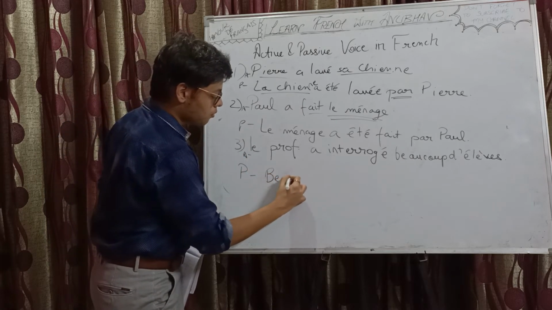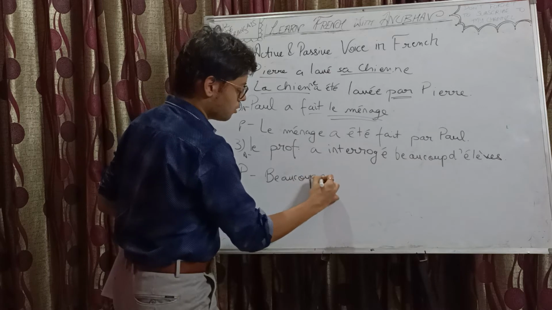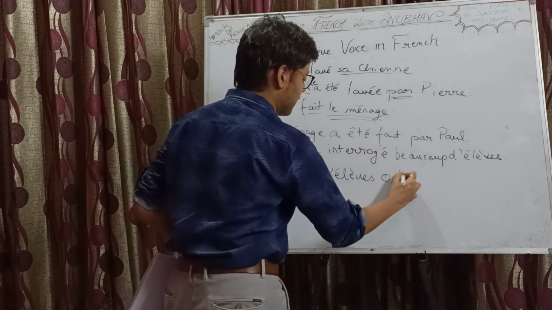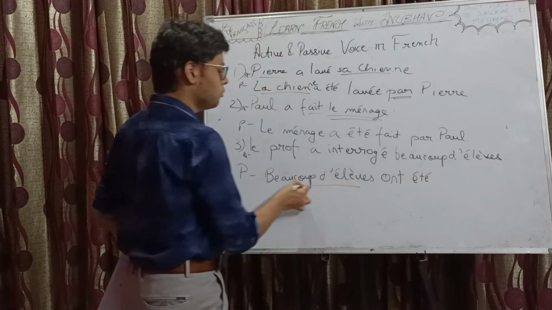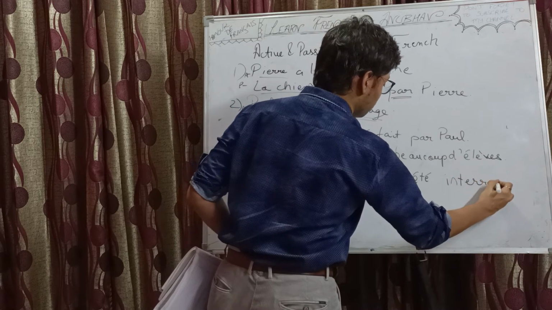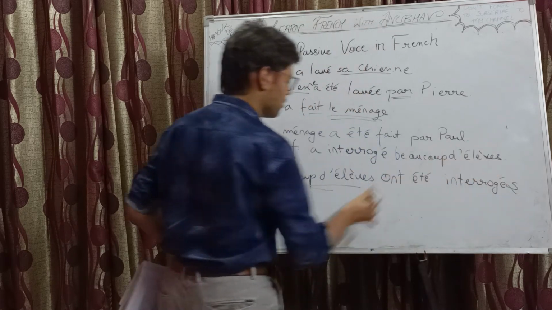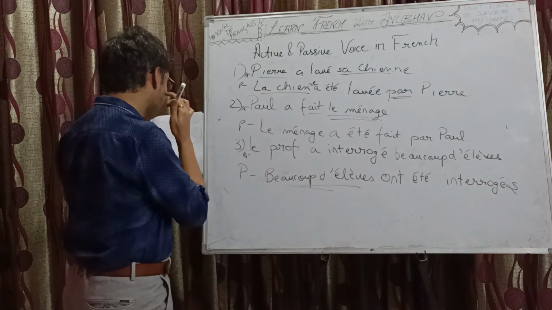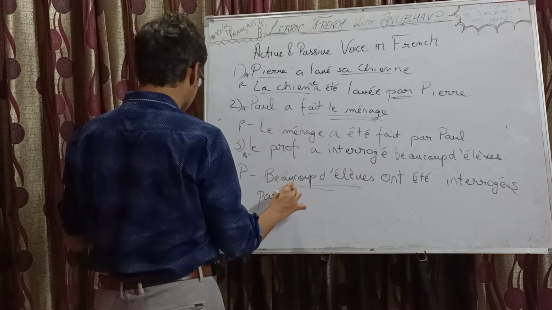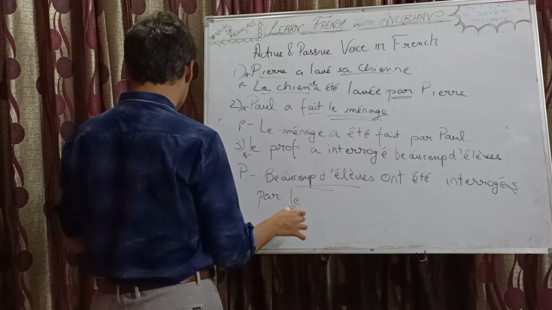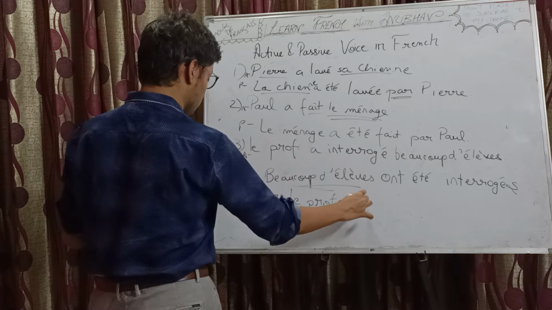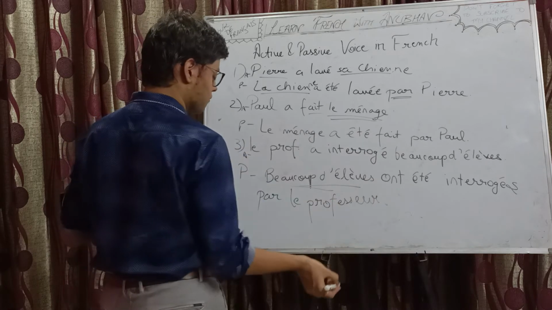So beaucoup d'élèves ont été, right? Third person plural, ont été interrogés with an S, masculine plural, right? Par le professeur.